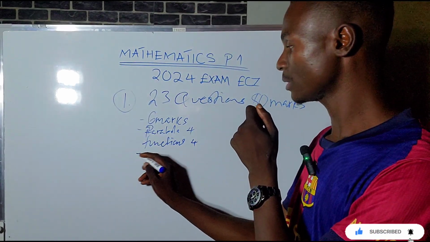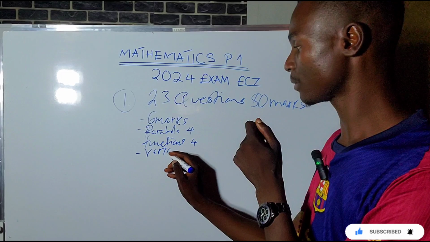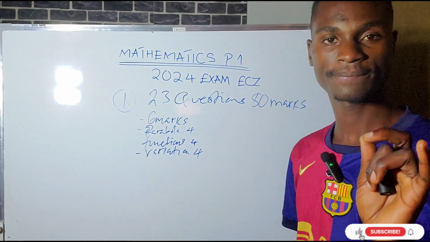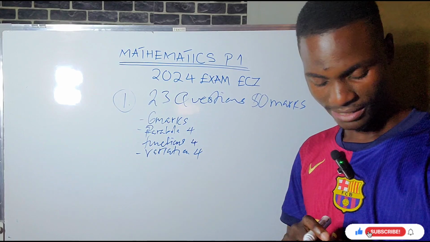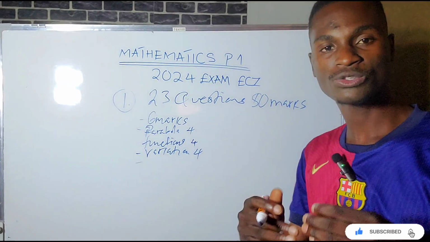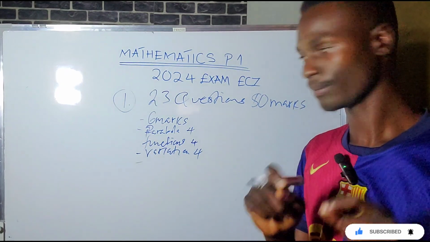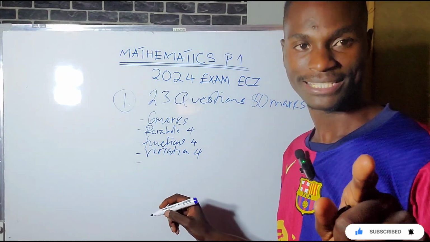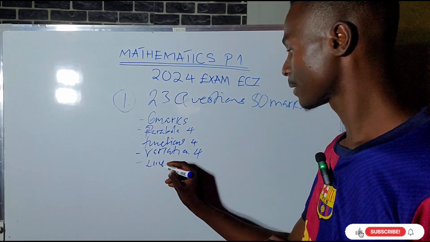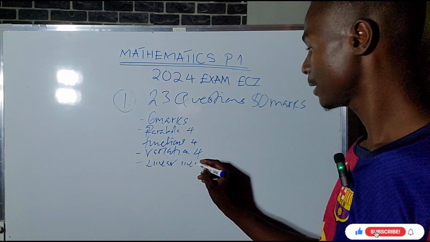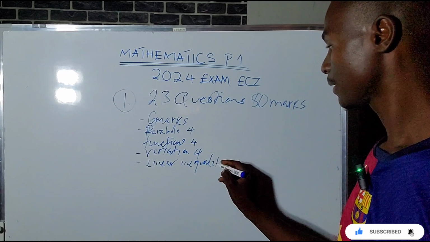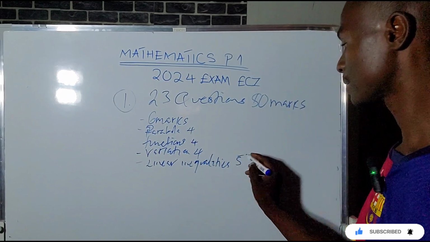Now, variation, you should also solve variation. Variation is also 4 marks. Now, the other questions that you must solve: linear inequalities. Linear inequations or inequalities. This is 5 marks.